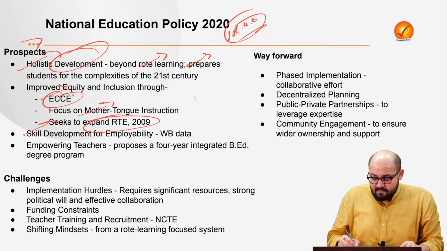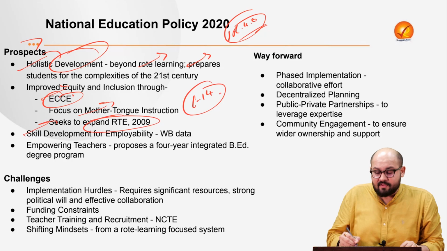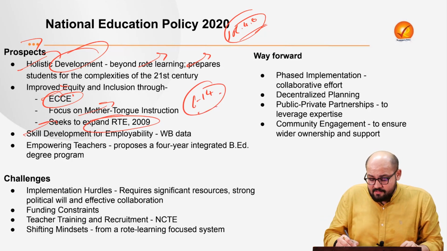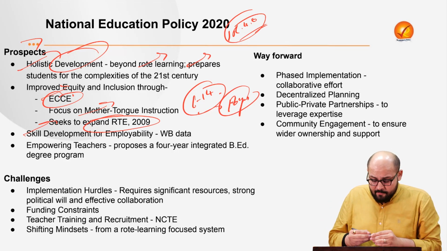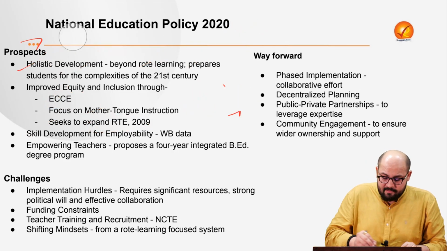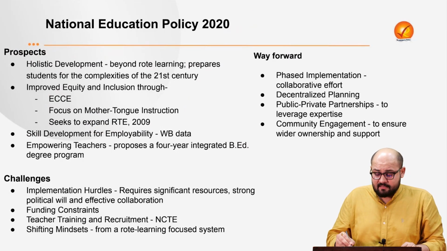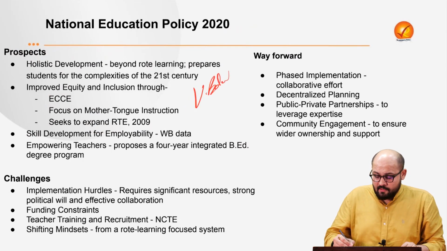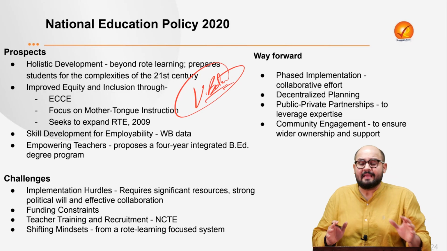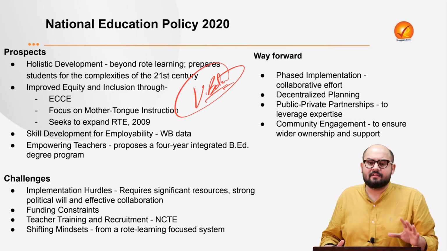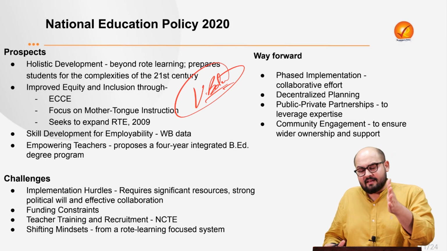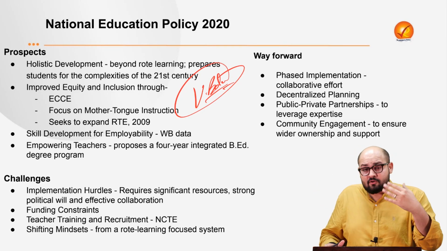See, right now we have this right from 6 to 14 years of age. This tries to increase it to 18 years, right? So that is what it does. Next is that it focuses upon the skill development aspect. See, it is trying to integrate vocational education into mainstream education, right? So that the children acquire industry relevant skills and they can at the appropriate time join the industries and contribute